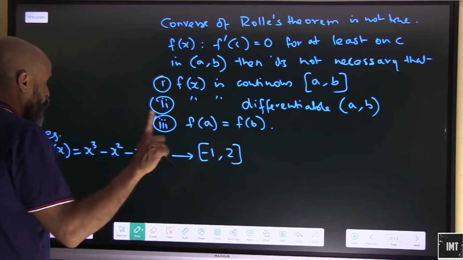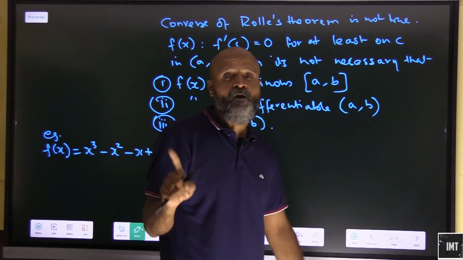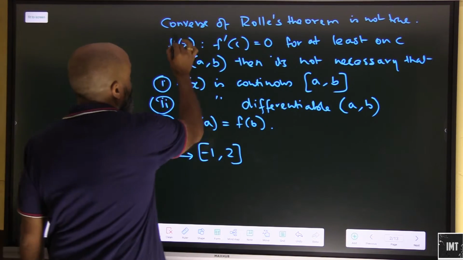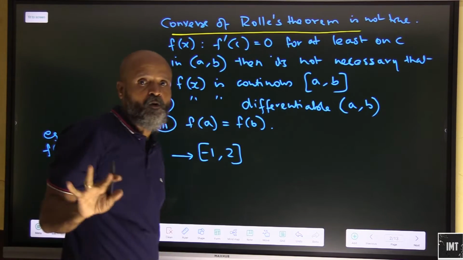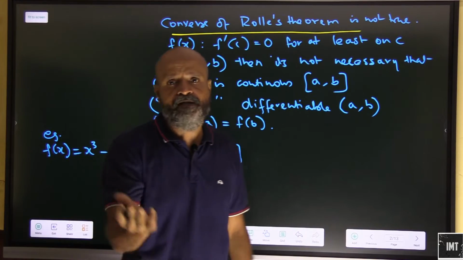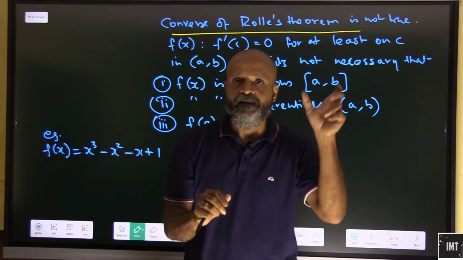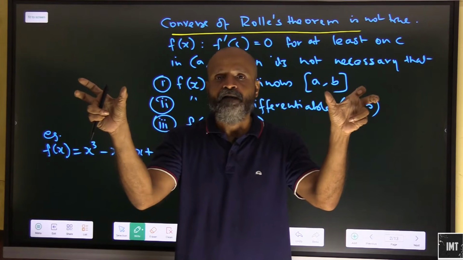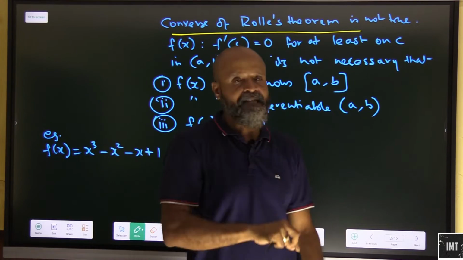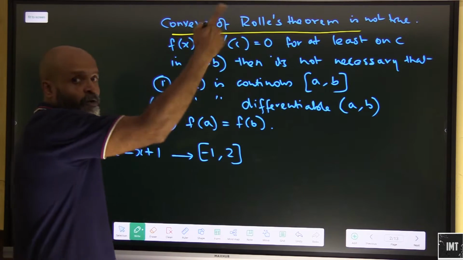Now, one thing that we need to remember is that Rolle's theorem is non-conversible, which means that the converse of Rolle's theorem is not true. Not every theorem will have its converse as true. We know what a converse is. If there is a theorem, it has an if part and a then part. So if we do a converse, then the then part becomes if and the if part becomes then. So now we will go the other way around.